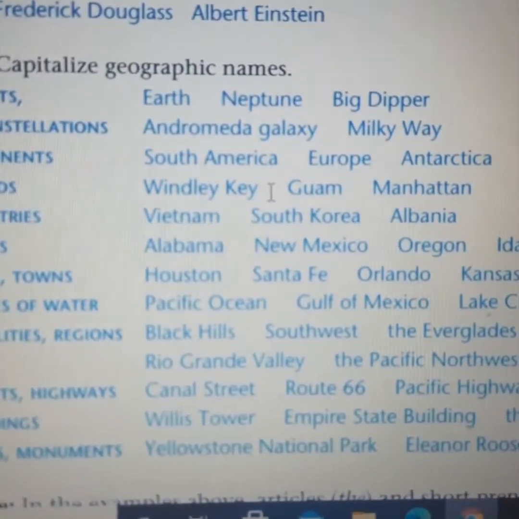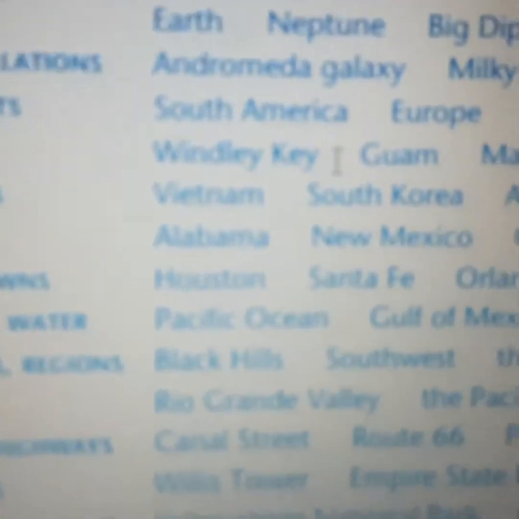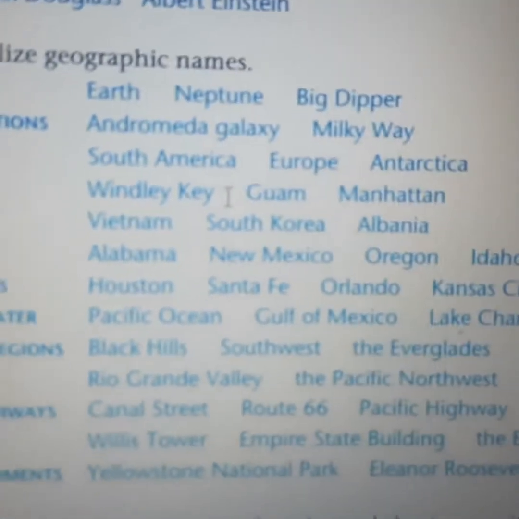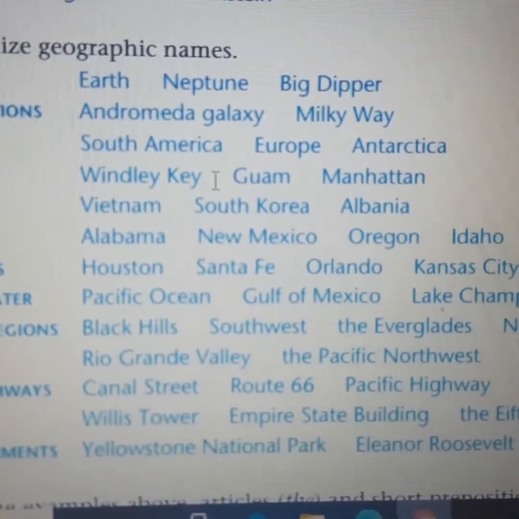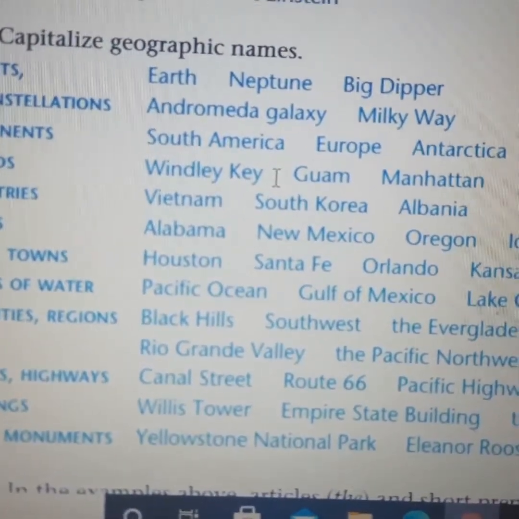We have constellations, and examples like the Milky Way, galaxies, things like that. We have continents like South America, and also Europe.